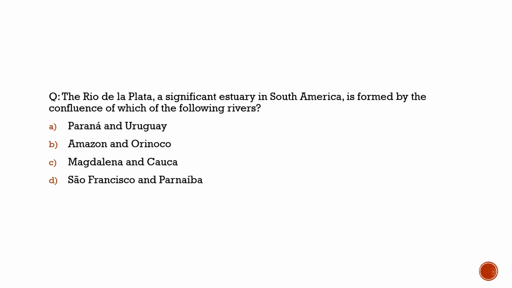Here the question is about the Rio de la Plata, which is an estuary. Let us see what question we have brought here. The Rio de la Plata, a significant estuary in South America, is formed by the confluence of which of the following rivers? It is Parana and Uruguay. 100% correct. So with this, we complete today's discussion with respect to current affairs. I hope you had understood every topic which we had discussed here. Now let's move to another part of our discussion where we will solve a static topic based question.